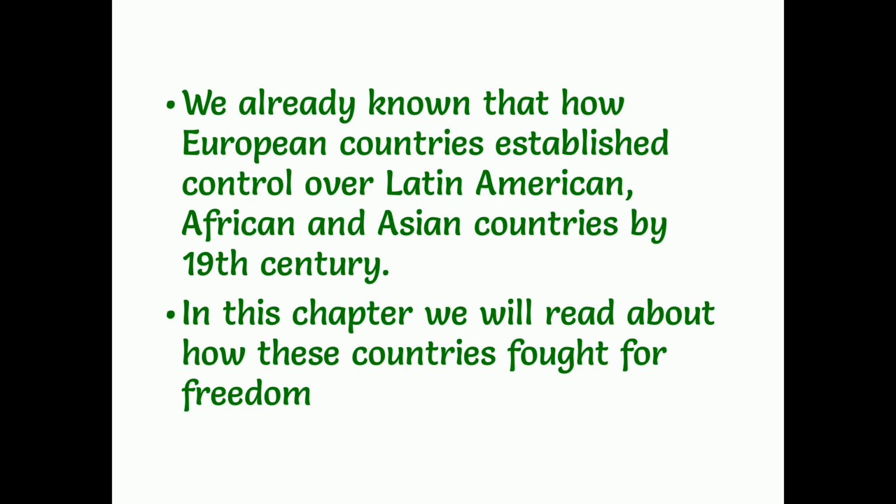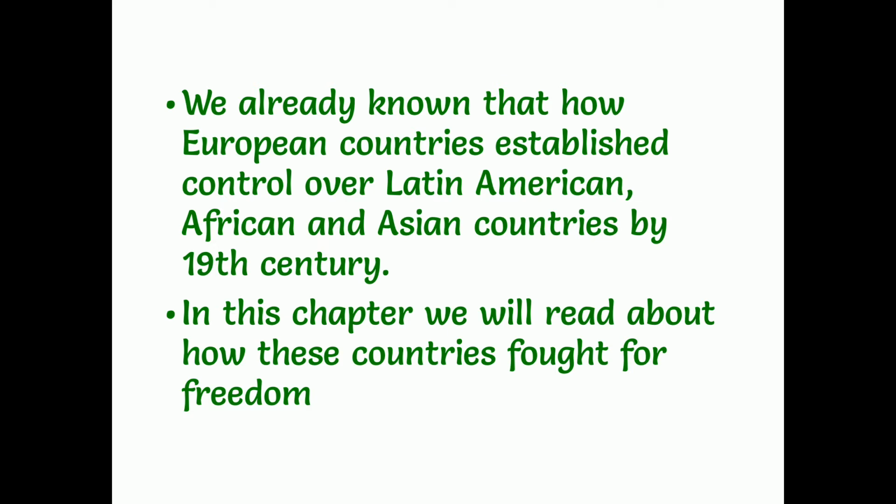We already know how European countries established control over the Latin American, African and Asian countries by the 19th century. All these we have already read in 9th standard. In this chapter, we will read about how these countries fought for freedom.